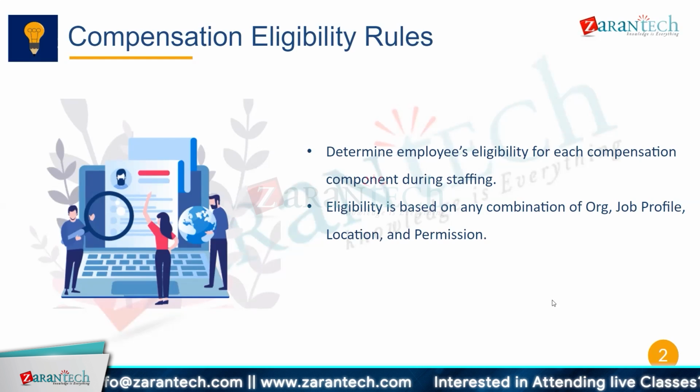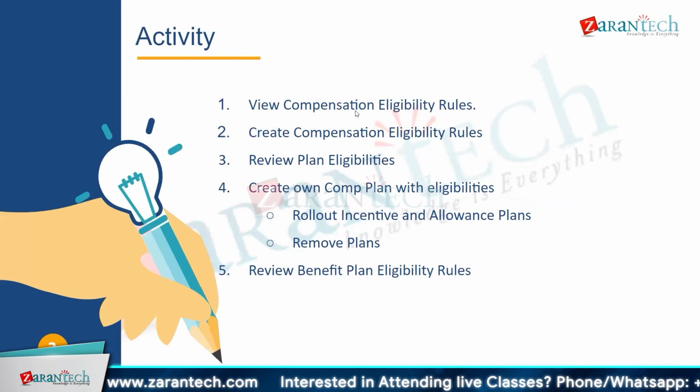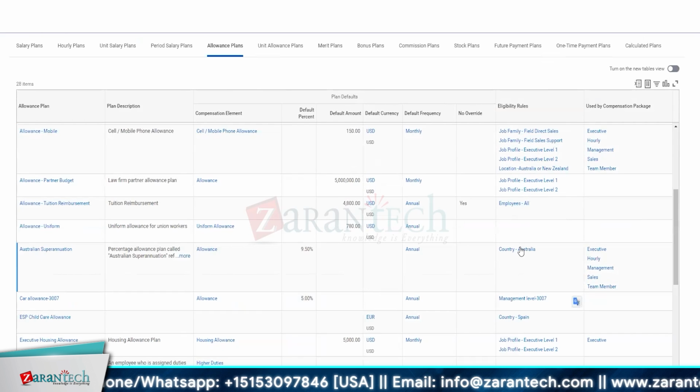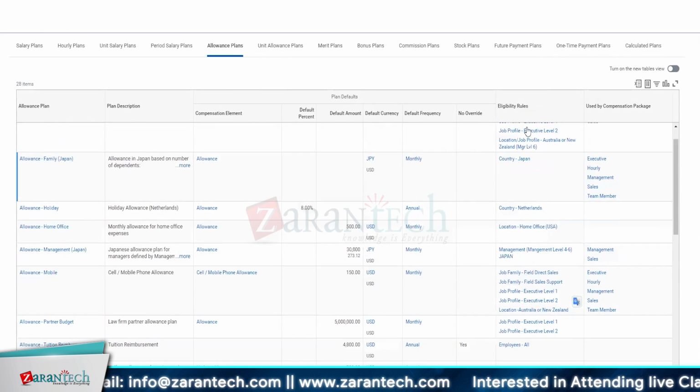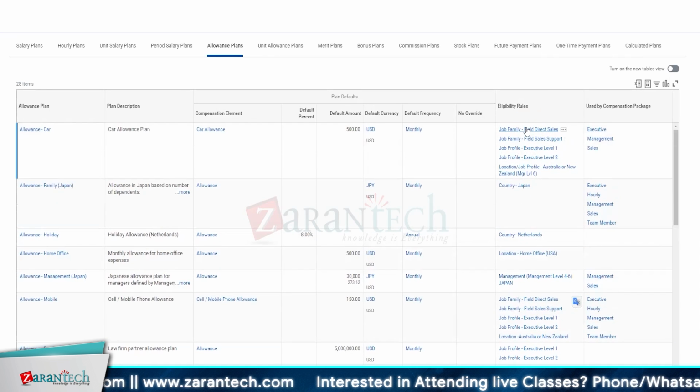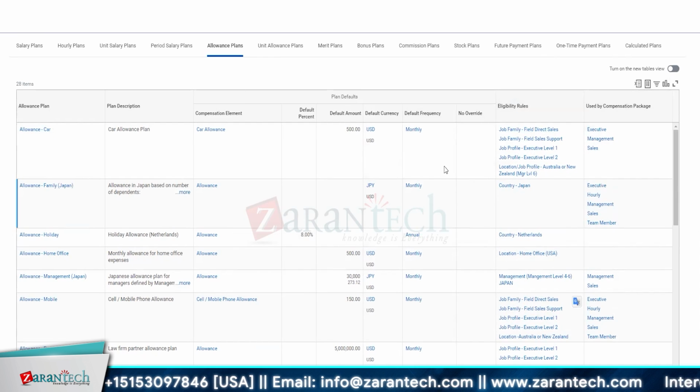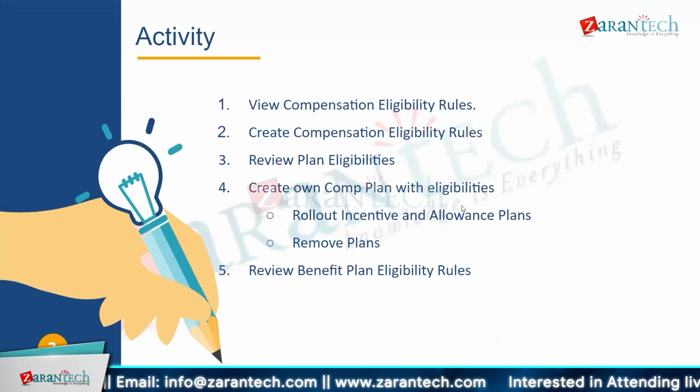On the compensation plan's eligibility, we've looked at compensation eligibility rules in great detail. For example, we have seen all employees, country level, management level, and a combination of multiple eligibility rules for this allowance plan. These eligibilities can be set up and executed based on your company policy, and they are highly customizable.